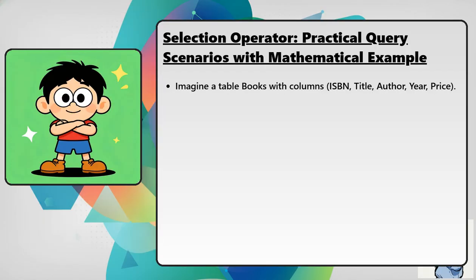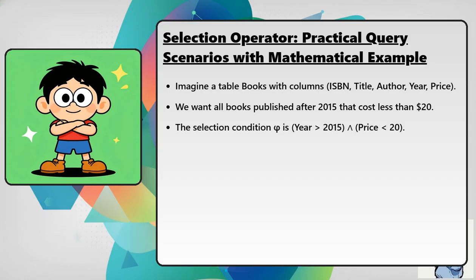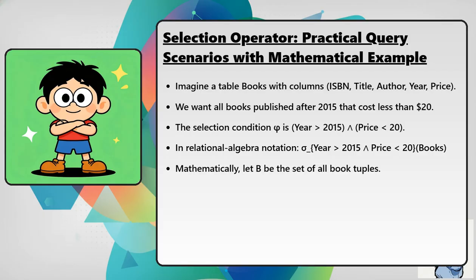Imagine a table books with columns ISBN, title, author, year, price. We want all books published after 2015 that cost less than $20. The selection condition phi is year greater than 2015 and price less than 20. In relational algebra notation, sigma subscript year greater than 2015 and price less than 20, open parenthesis, books, close parenthesis. Mathematically, let B be the set of all book tuples. The result is the set of b in B such that b.year greater than 2015 and b.price less than 20.